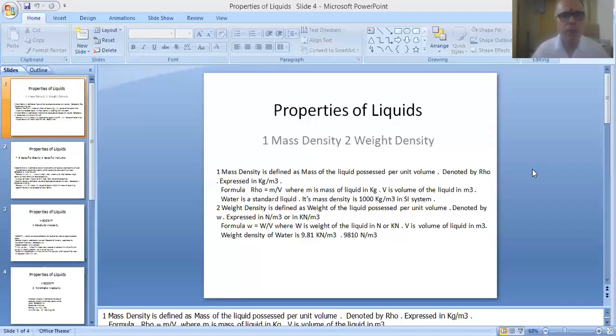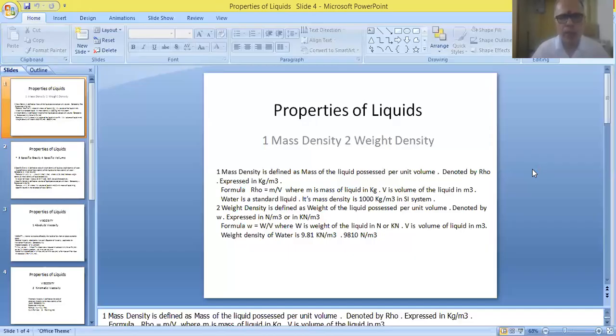So three names are given to this parameter. Basically it's called mass density, it can also be called specific mass, or simply it can be referred to as the density of liquid.